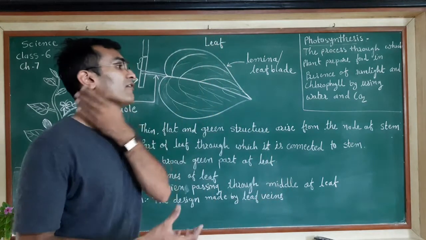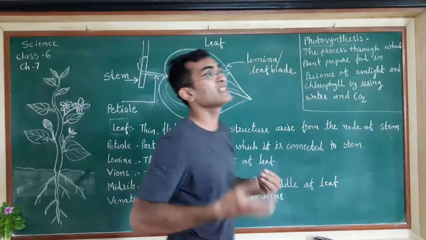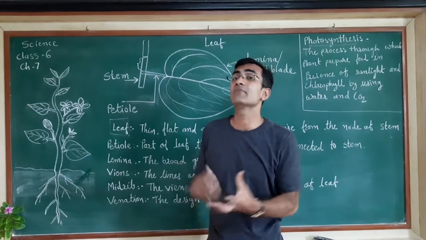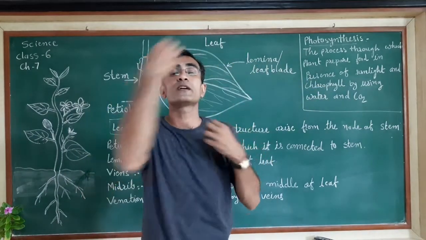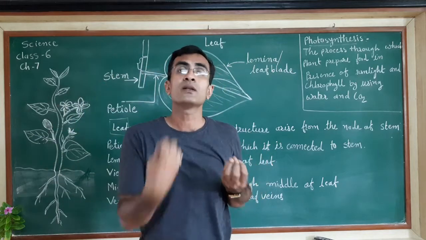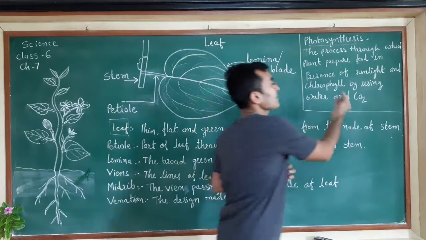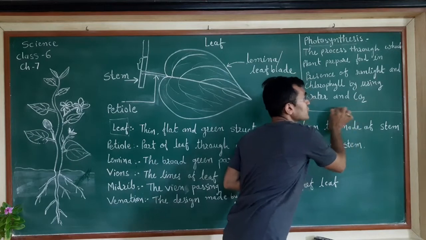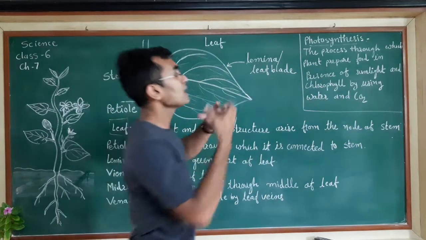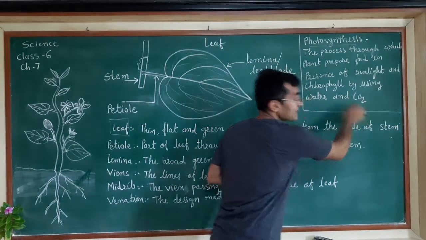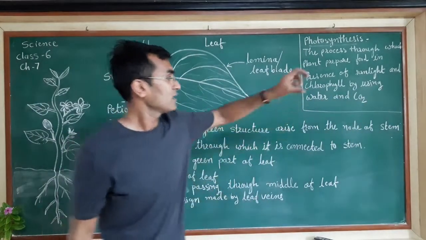That is why when the plant makes its food, normally in the daytime, what will happen? The carbon dioxide from the atmosphere will get used up by the plants. From this carbon dioxide, the carbon will be used to make their food. Now if you remove the carbon from the carbon dioxide, what will be the rest?